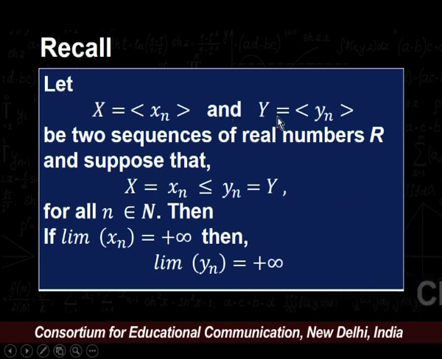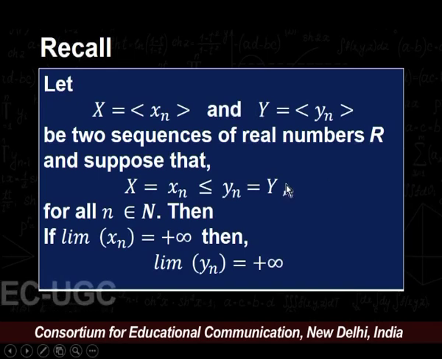If we have two sequences, let x = (x_n) and y = (y_n) be two sequences of real numbers, and suppose x_n is less than or equal to y_n for all natural numbers n, then we have, if limit of x_n is equal to plus infinity, then limit of y_n is also equal to plus infinity. I repeat the result.